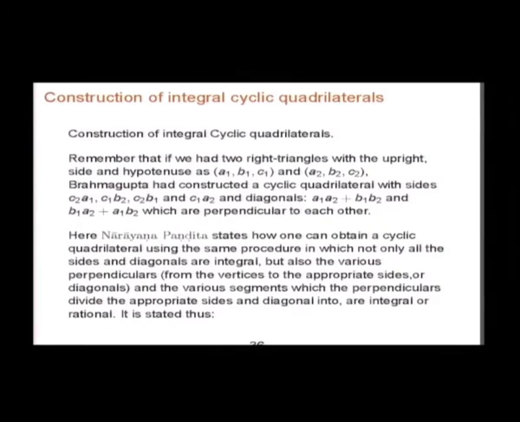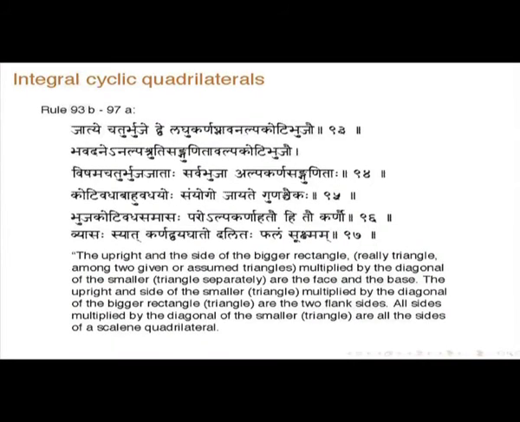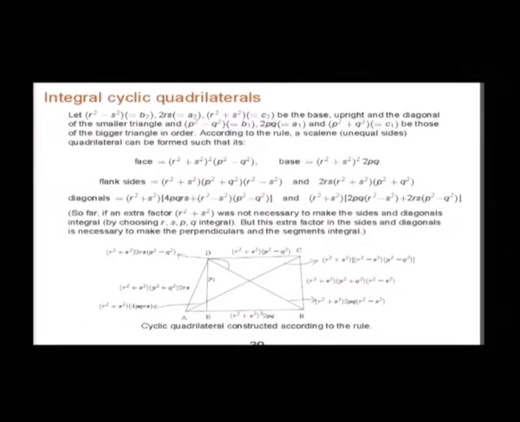Then construction of integral cyclic quadrilaterals. I will not have too much time, so I will not go into that in detail. See, for instance, he will start from two right triangles like this: r squared minus s squared, 2rs, r squared plus s squared, and p squared minus q squared, 2pq, p squared plus q squared. See, if r, s, p, q etc. are rational numbers, these also will be rational. So, if you take integers, there will be integers. So, he can get an integral quadrilateral using these, starting from this, where the sides and perpendiculars etc. are given in this figure.